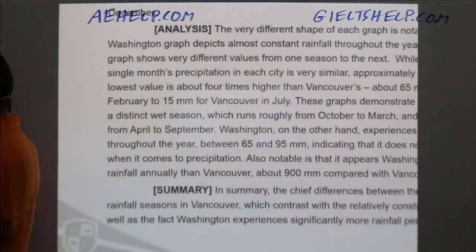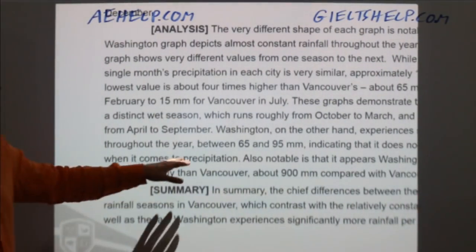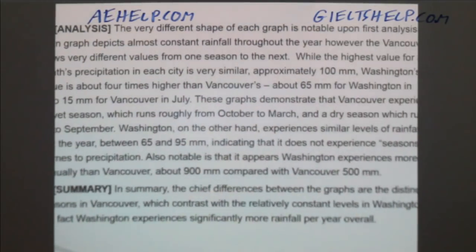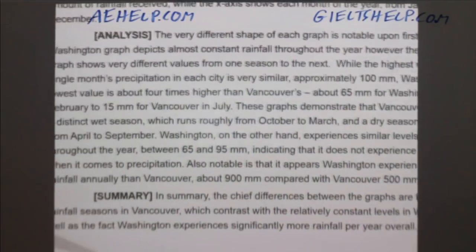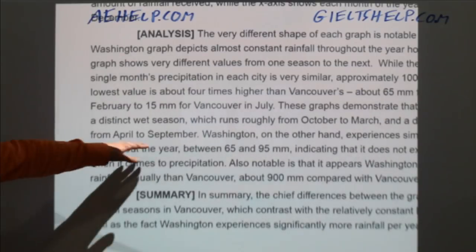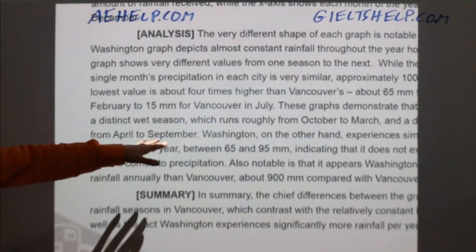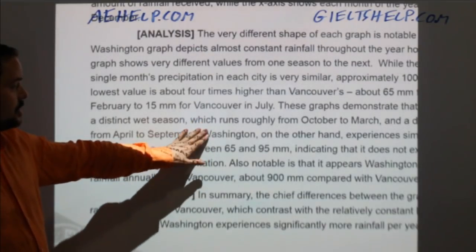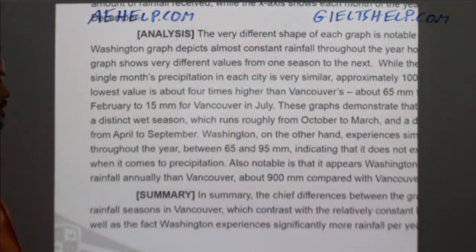All right. So, which runs from October to March, and a dry season, which runs from April to September. Okay. Notice the use of adjective clause words like which runs roughly from October to March. Okay. So some very good description there.